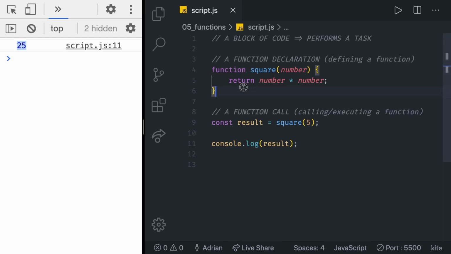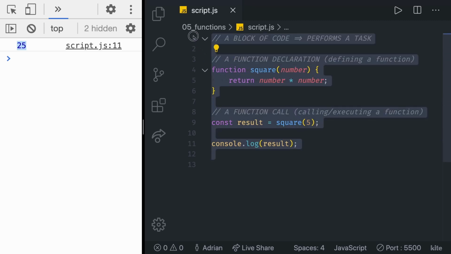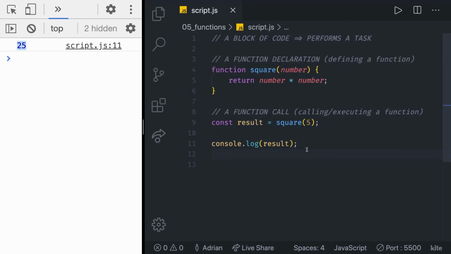Therefore, you need to know that the function declaration is not going to be called, is not going to be executed. We are not going to see any code until we actually make a function call. In the next video, we are going to repeat everything we learned so far about functions, and we are going to go into just a bit more depth about declaring and calling our functions.